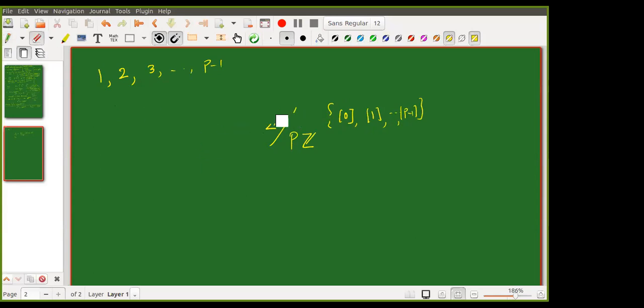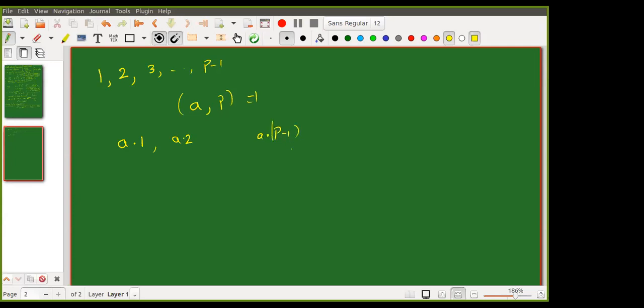These are residue classes. So what is given in the problem? A is given, and the GCD of A and P is 1. What Rohan is telling is that I will multiply A into 1, A into 2, up to A into P minus 1. A is multiplied to each and every element of the equivalence classes. This much only.